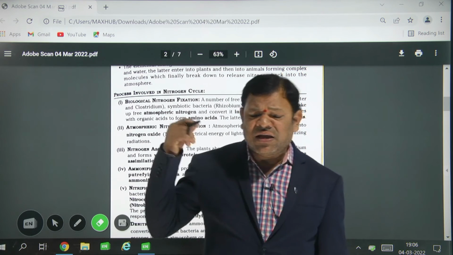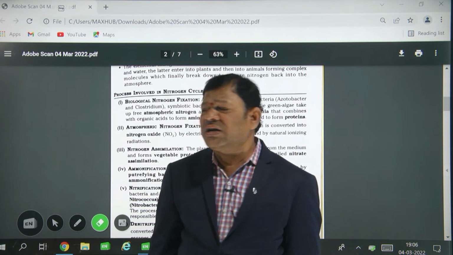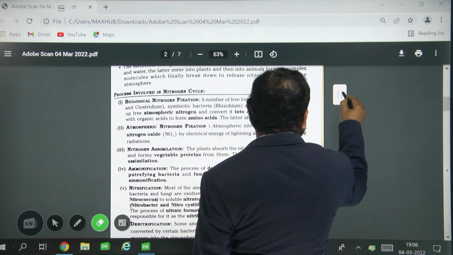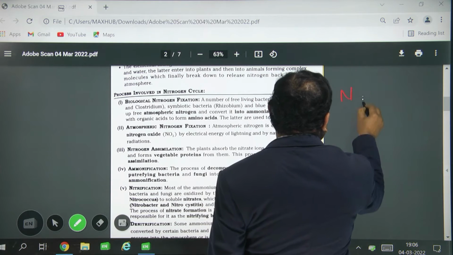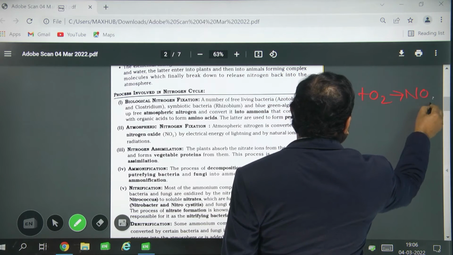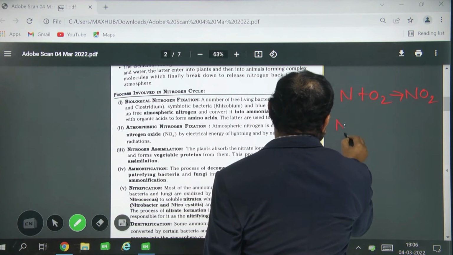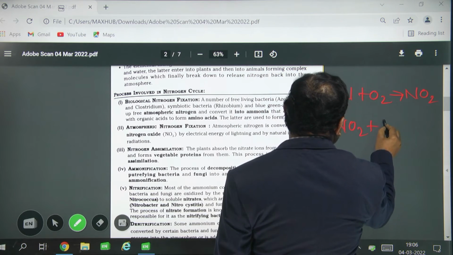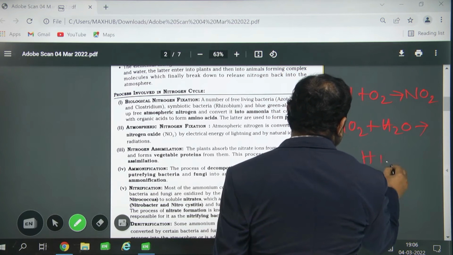So generally when the rain is coming, some sounds will come. Here nitrogen plus oxygen combine to form nitrous oxide, nitrogen dioxide. This oxide combined with water forms HNO3, nitric acid.